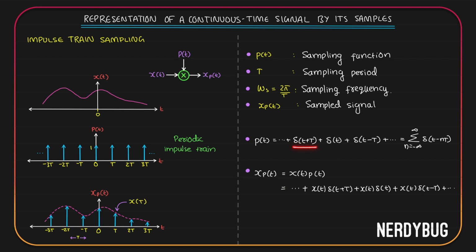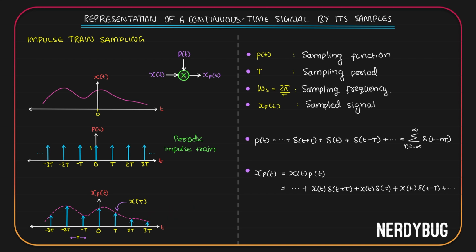So delta of t plus T will become x of t multiplied by delta of t plus T. Delta of t becomes x of t multiplied by delta of t, like that. Over here, when you multiply x of t with this impulse, what you get is one impulse at t equal to 0, but its magnitude will be the magnitude of x of t at t equal to 0, that is x of 0. When you multiply x of t with this impulse, what you get is another impulse at t equal to T, but its magnitude is going to be the magnitude of x of t at T. Similarly, here you get x of 2T. Here you get x of 3T.